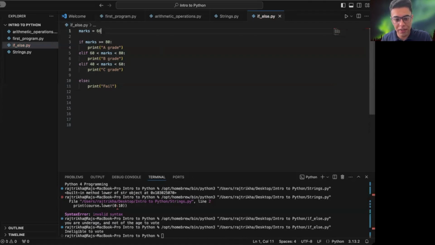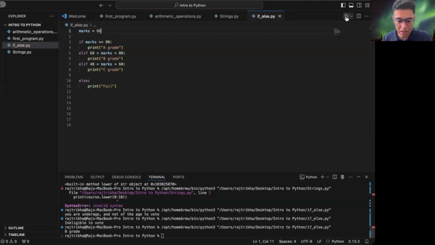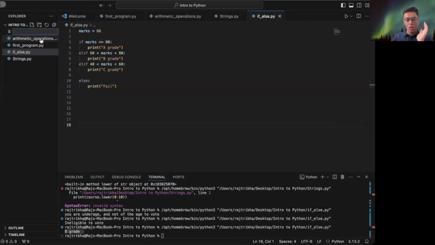Let's just say someone got 66, and run this program. Yep, B grade. All right. So these were the conditional statements, if-else statements. So let's move to loops.